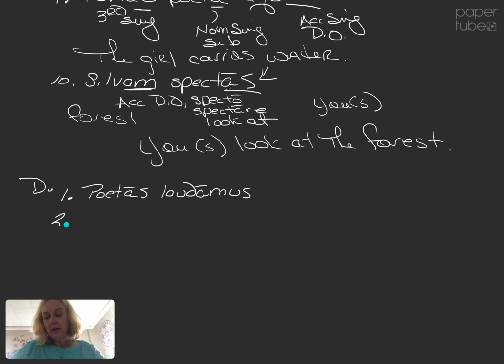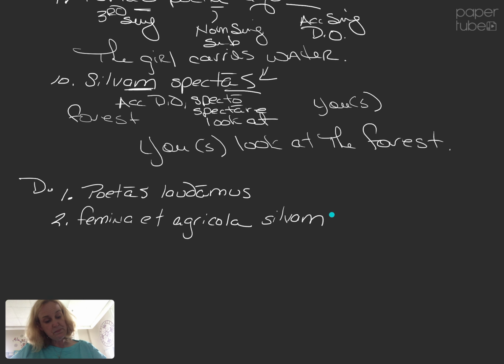Number 2. The woman, femina, and the farmer, agricola, silvam spectant. Now, nominative singular plus nominative singular, third person plural. I have a compound subject. One nominative plus a second nominative is a plural.